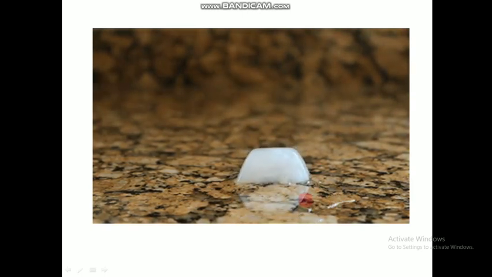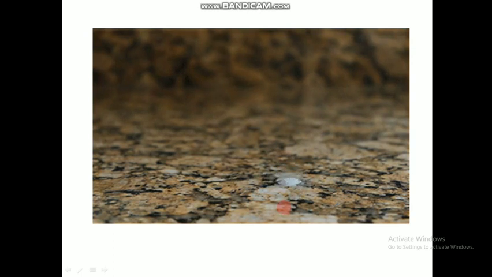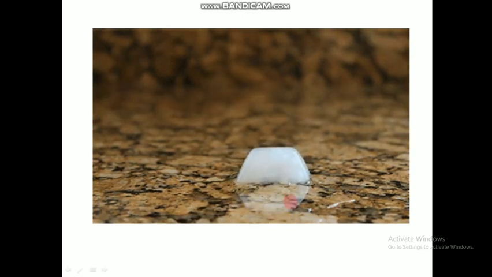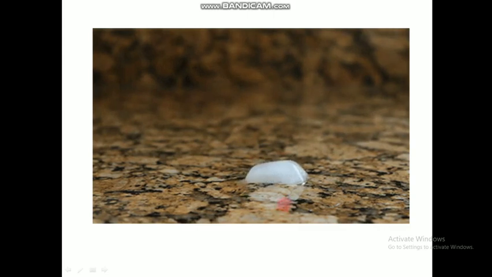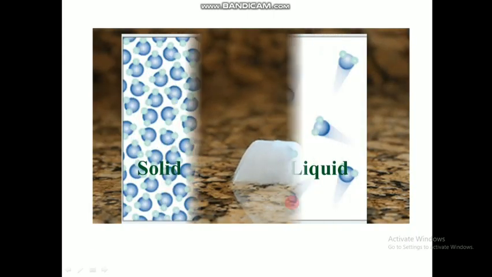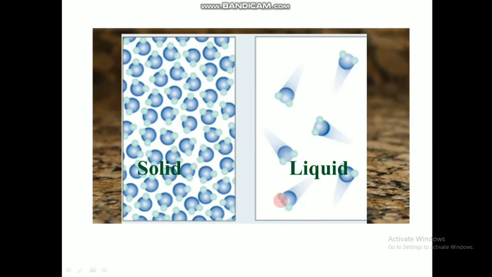That increase in entropy was the reason for that spontaneous process. So energy was not the factor, but the spontaneity was because of the entropy. So these are the two factors for spontaneity.